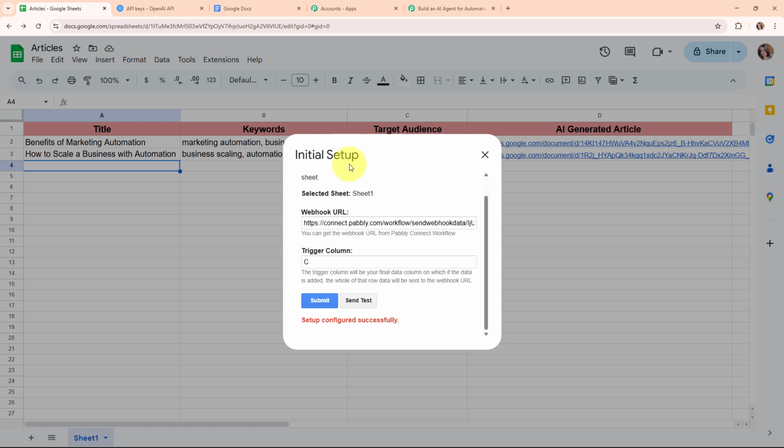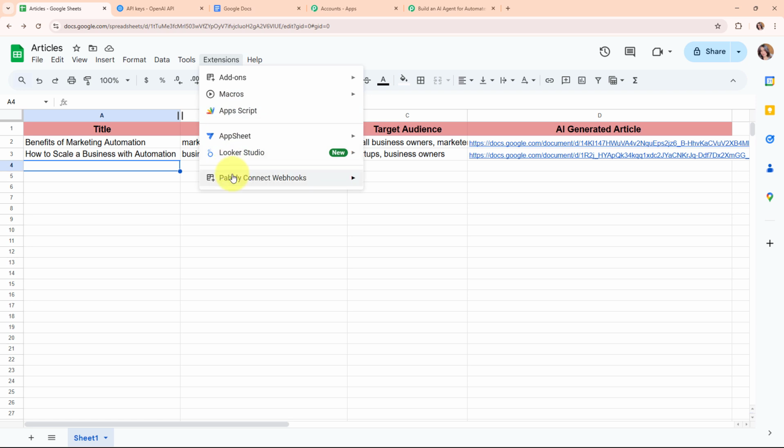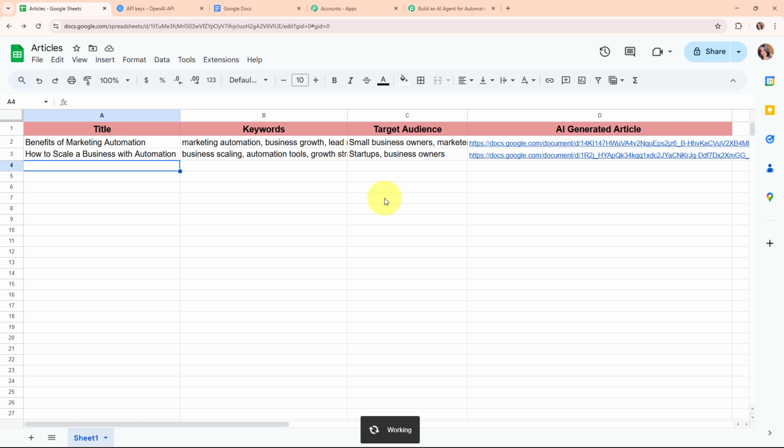So now after setting up the webhook inside your Google Sheets, you can click on this send test and receive the first row data of your Google Sheets in Pabbly's workflow. But here I haven't added a new data in my Google Sheets, so I'm going to skip this step, and now here I'm going to add a new detail over here. So before adding the new detail, I'm going to click on this extensions, and then I'm going to click on this Pabbly Connect Webhooks, and from here I'm going to turn on this send on event. So by turning on this button, you can receive automatic response in Pabbly Connect whenever you're going to add a new data in your Google Sheets.